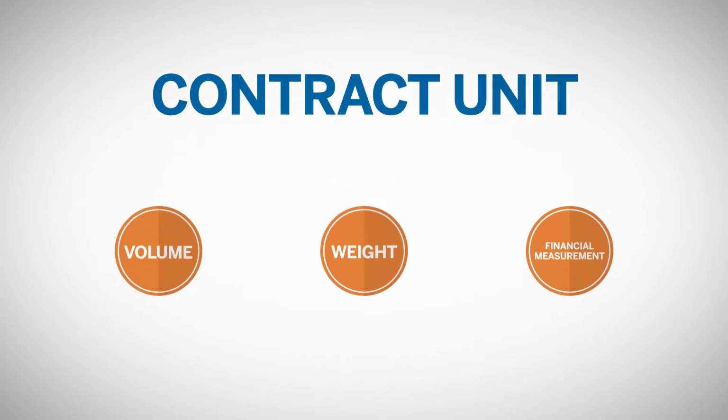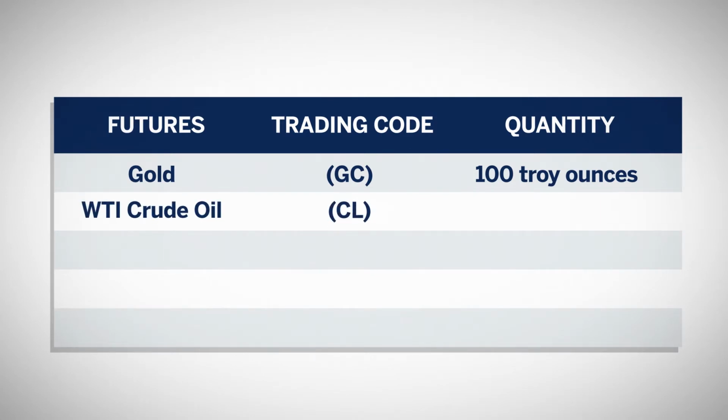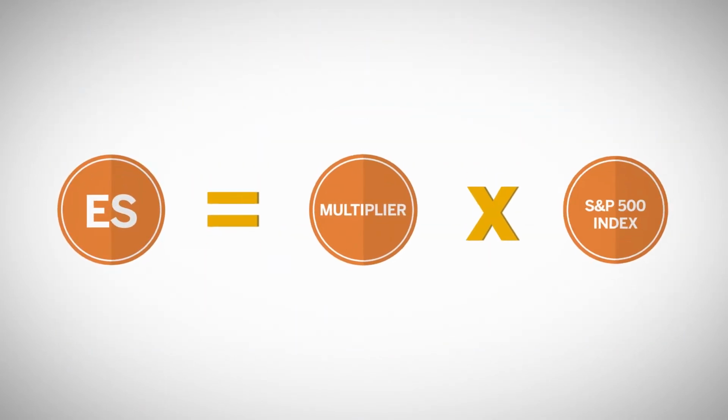product or market. For example, a single COMEX gold contract unit, trading code GC, is 100 troy ounces, which is measured by weight. A NYMEX WTI crude oil contract unit, trading code CL, is 1,000 barrels of oil measured by volume.